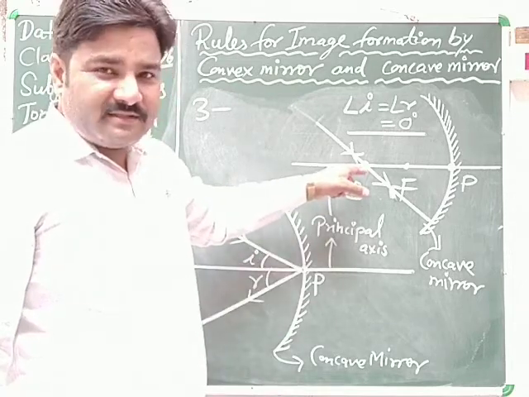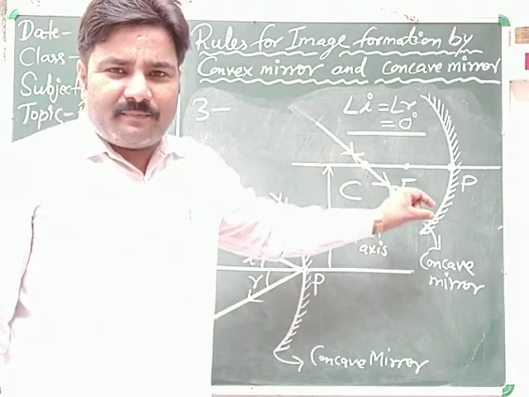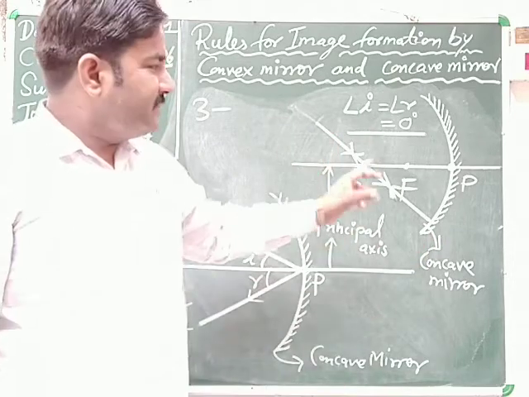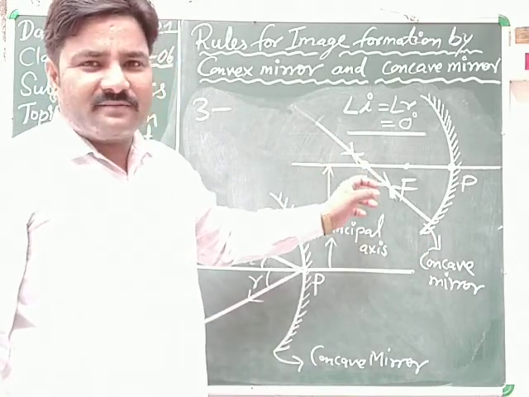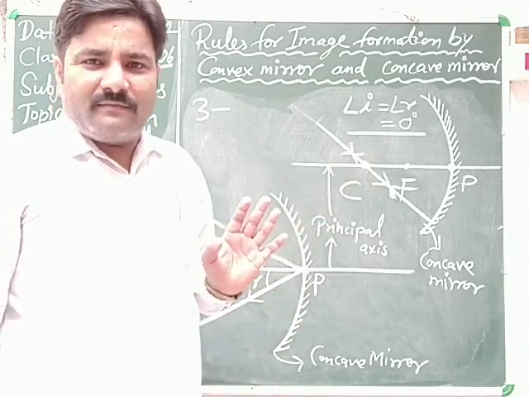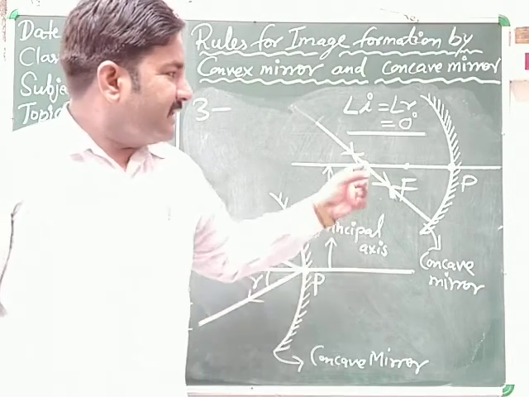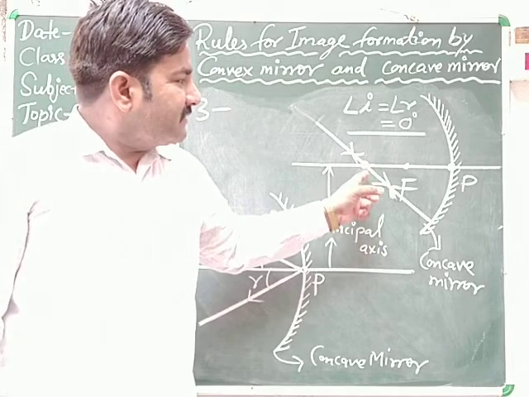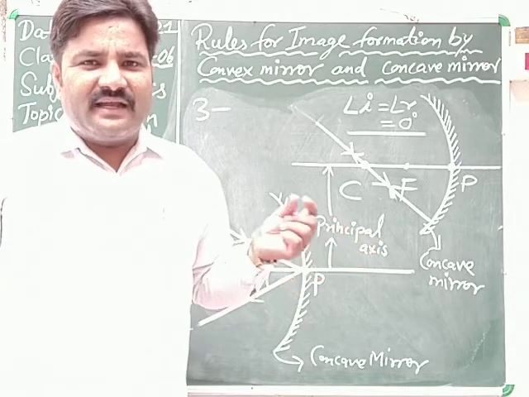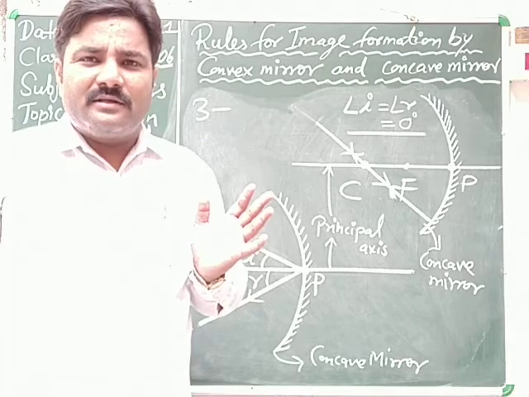Just see the concept of the definition of center of curvature also. A point on the principal axis through which, when the ray of light passes, then after reflection it retraces its own path. Clear? That is a point on the principal axis that gives the concept of the center of the hollow sphere of glass material. A line joining the center of curvature to the pole means the radius of curvature. Radius is always 90 degree to the surface of the sphere.